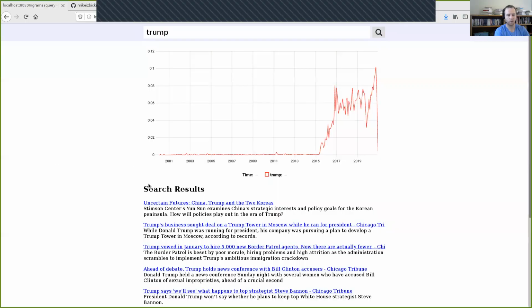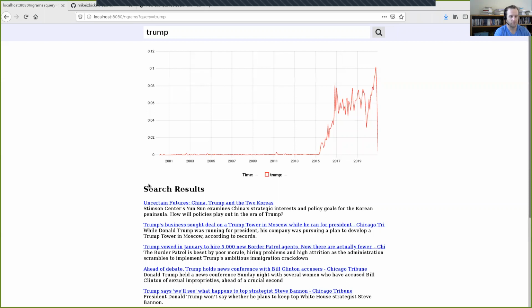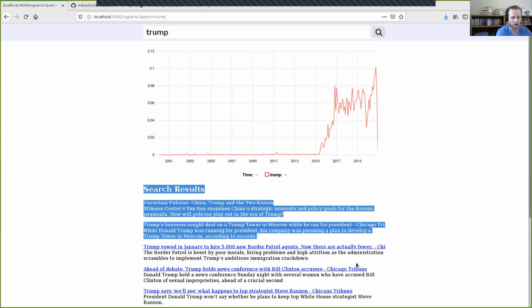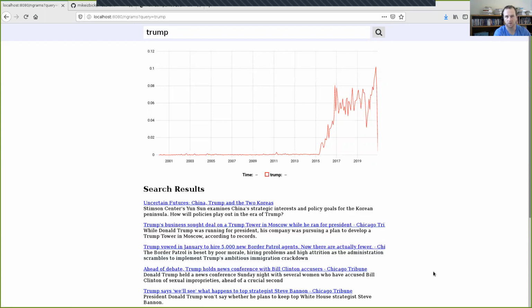And what I have pulled up on my screen is a web search engine that I've written. It works similar to, say, Google or Bing, where you type in a search query, and then down here are search results related to that search term. What's a little bit different about this search engine, though, is this graph that gets displayed up here at top. And on the x-axis, you can see every year since 2000 up until the present year.